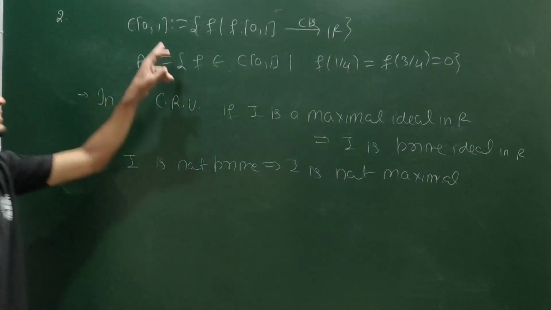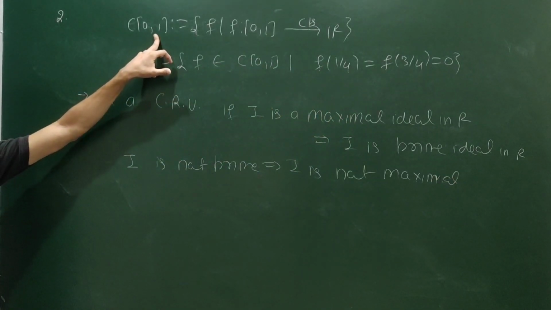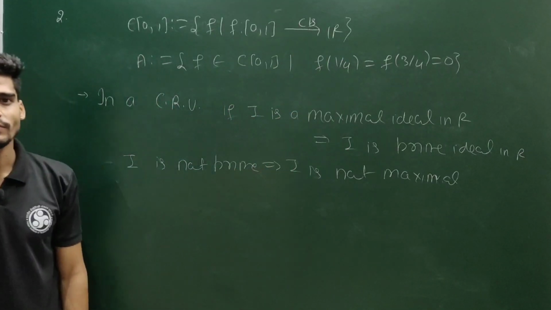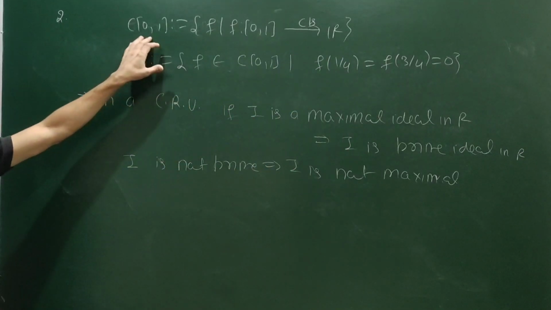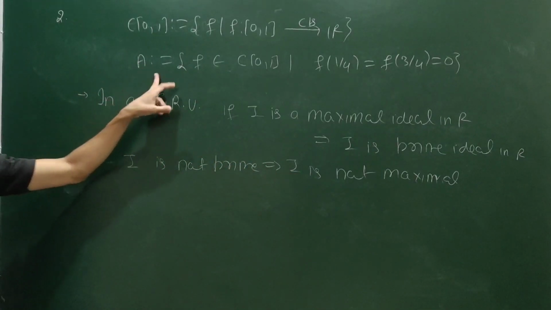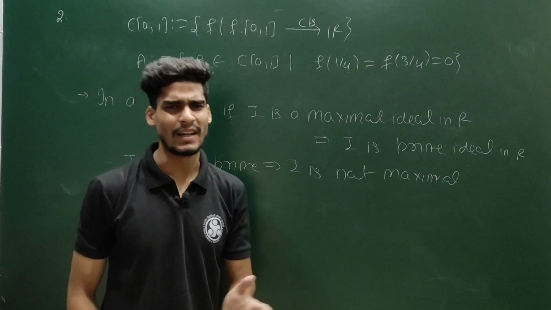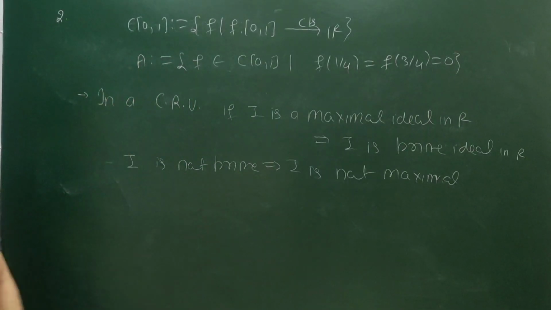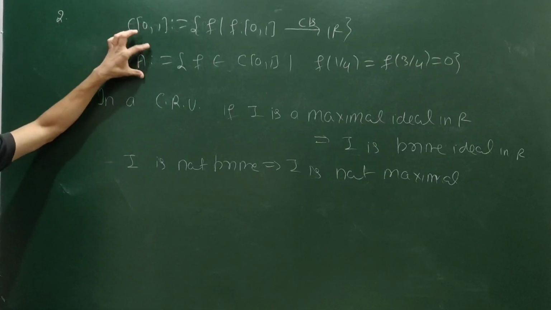And clearly this C01 is a commutative ring with unity because your R is a commutative ring with unity. So this is a CRU. In a CRU, if I is not a prime, I is not maximal. So this ideal is not prime, hence not maximal. And there are other criteria. To show this is not maximal, you have to find a proper ideal of C01 which contains A properly.